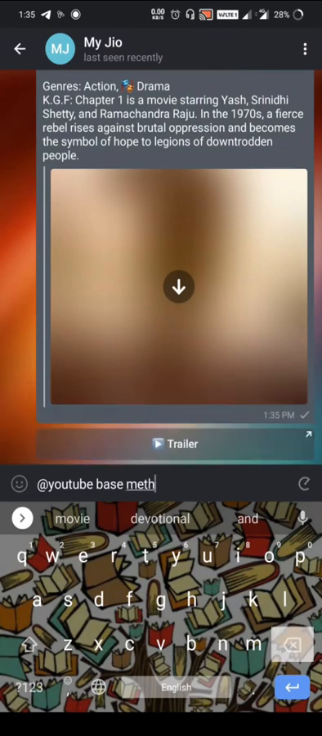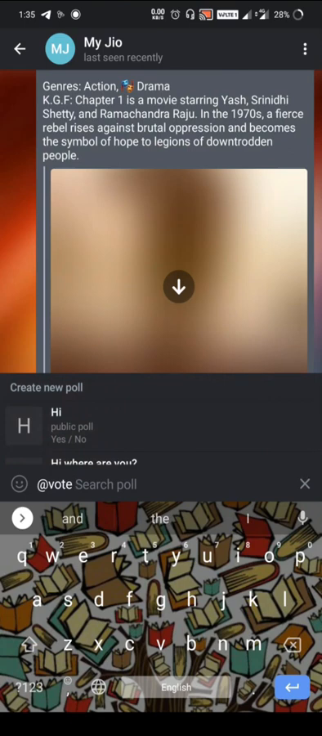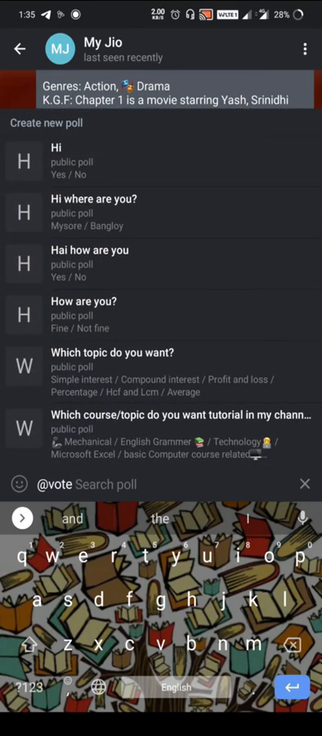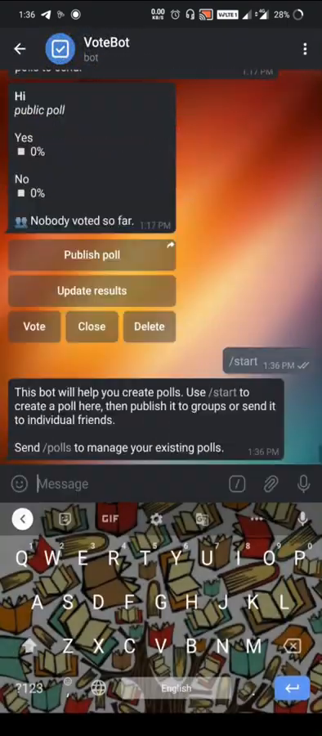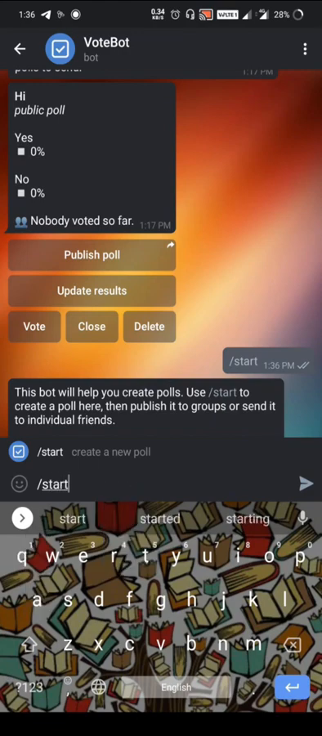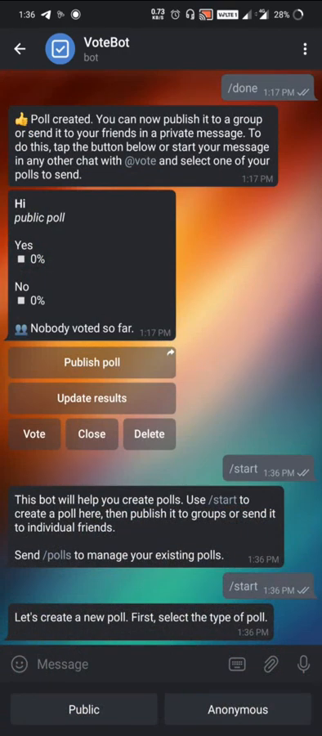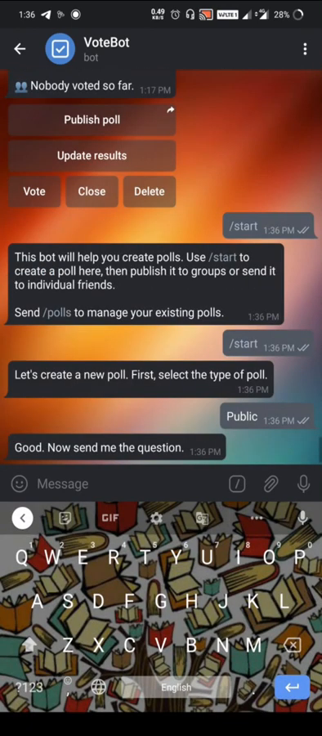Or else, if you want to create a general knowledge question, poll options are available. Click on the poll option, and it will show the available options. If you want to create one, just create a new poll and start. Once you start, it will ask whether it is public or anonymous. I always make it public only. Now it shows the option.